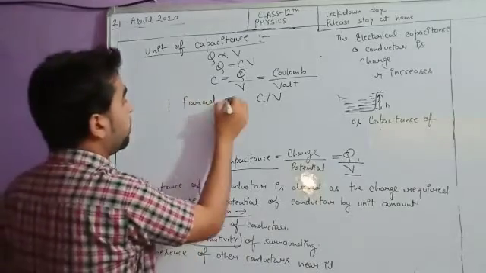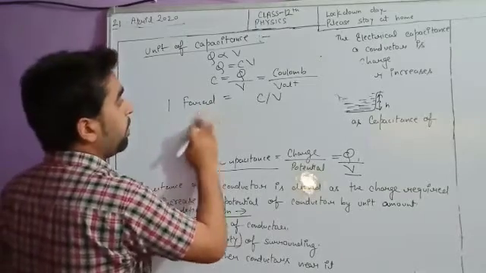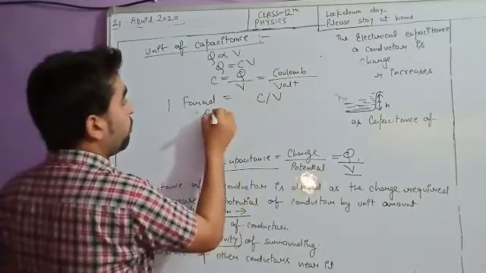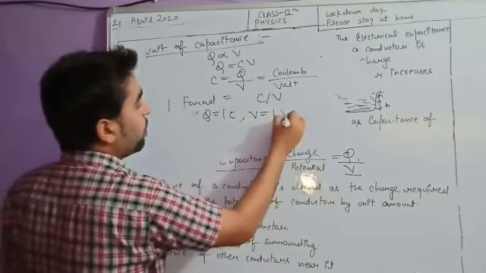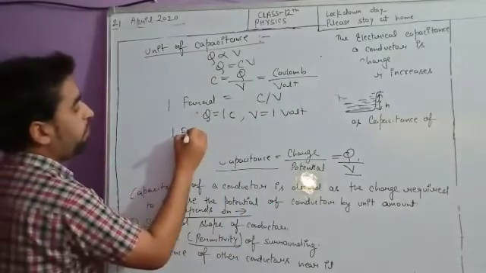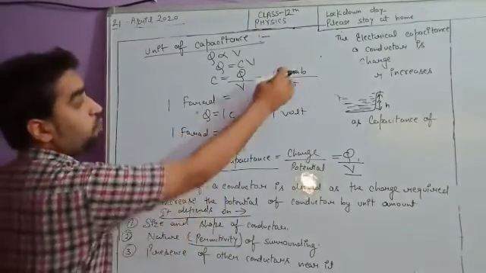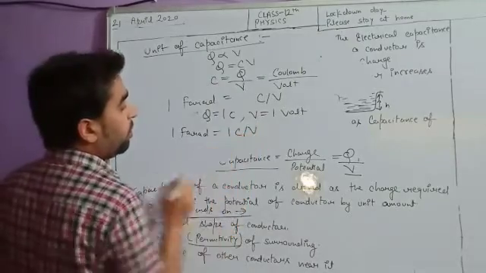When will we get 1 farad? The answer is, if the numerator Q is 1 coulomb and the potential is 1 volt, then the capacitance will be equal to 1 farad, because both the numerator and the denominator are 1. So 1 farad is equal to 1 coulomb per volt.